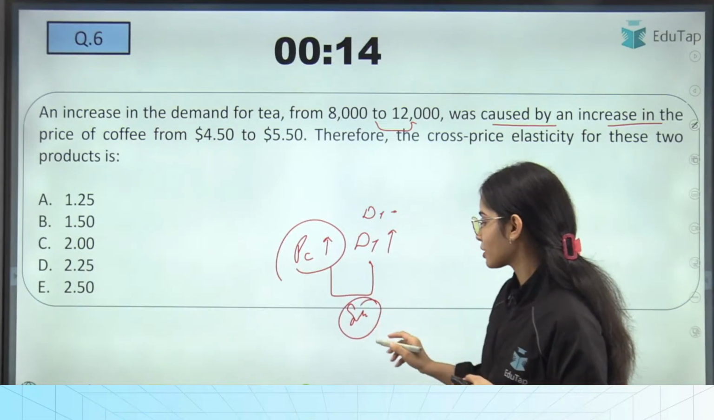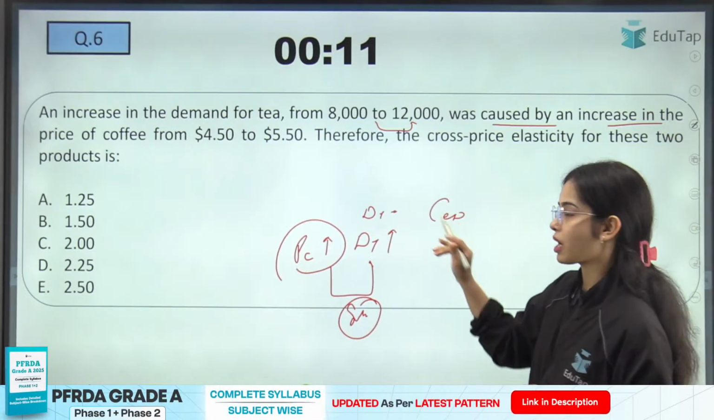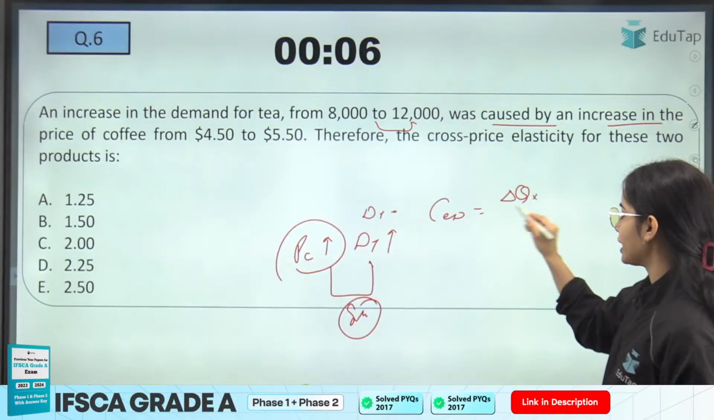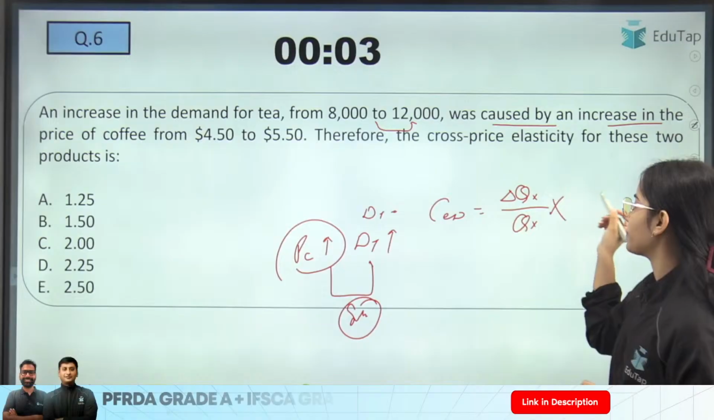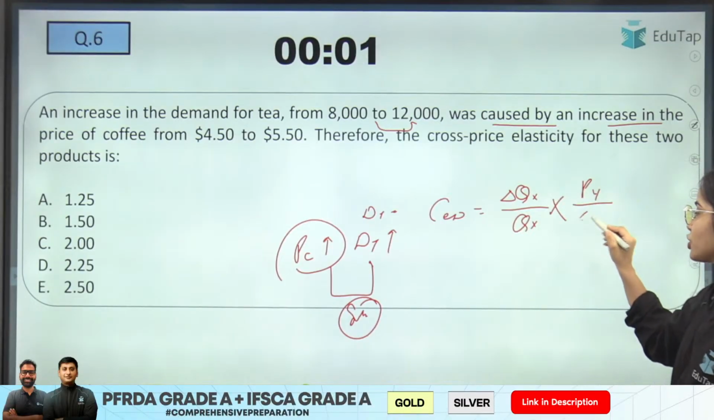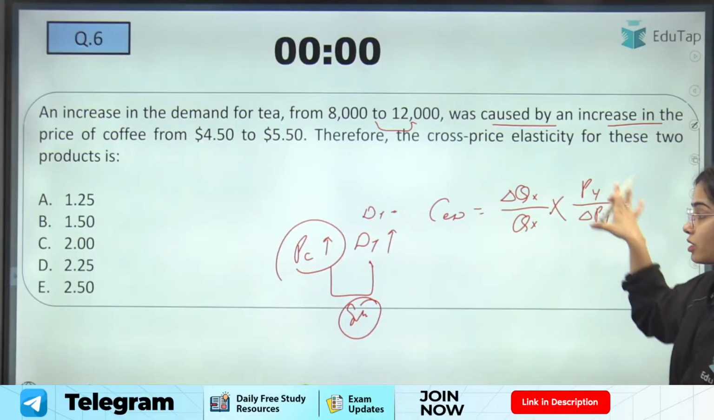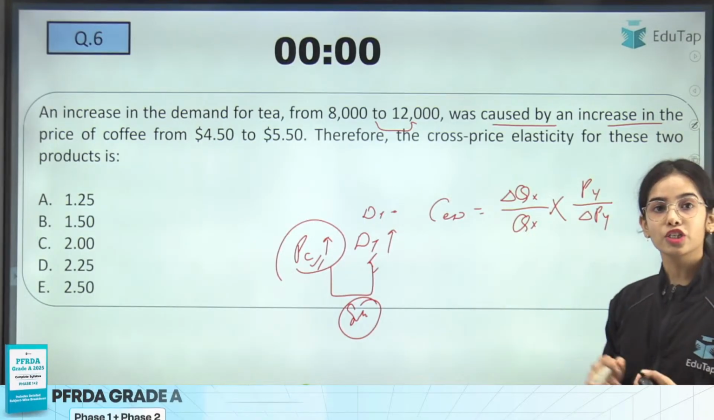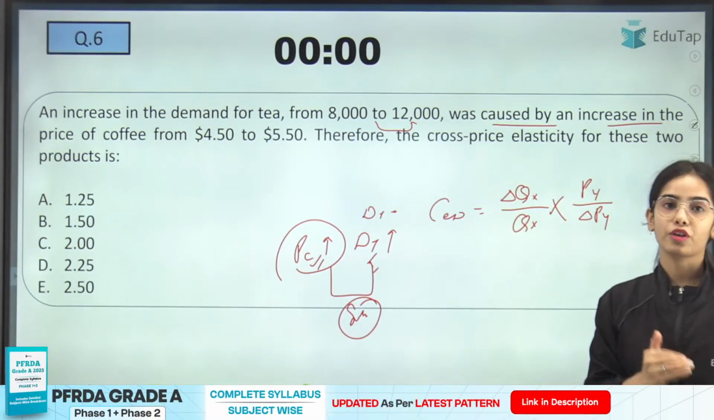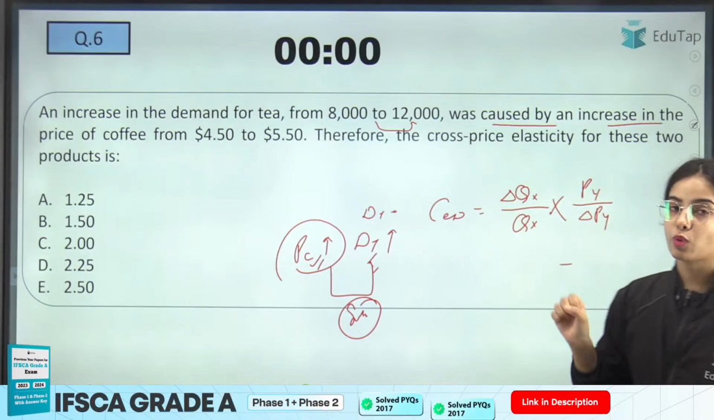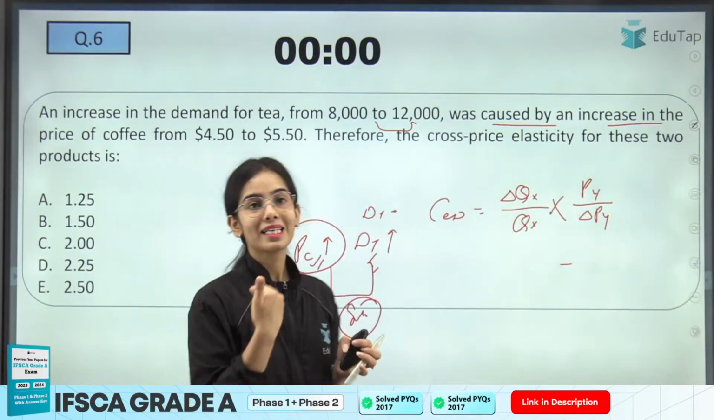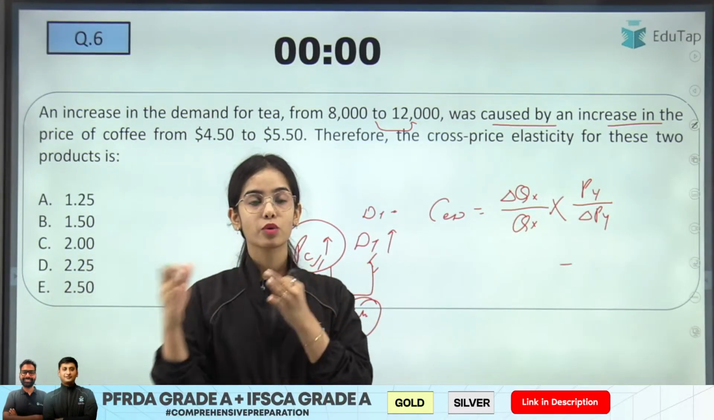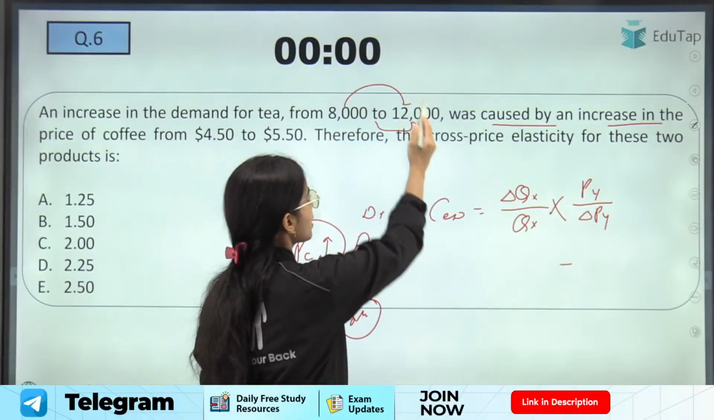These are substitute goods. That means here you have to use the cross elasticity of demand formula, which is the change in quantity of X over the original quantity of X, multiplied by the price of Y divided by the change in price of Y. So with the change in the price of another good, there is a change in demand of some other good. With the change in price of Y, there is a change in quantity of X. So here use the formula and try to answer the question. The demand for tea has increased from 8,000 to 12,000, that is, the demand is increasing by 4,000.